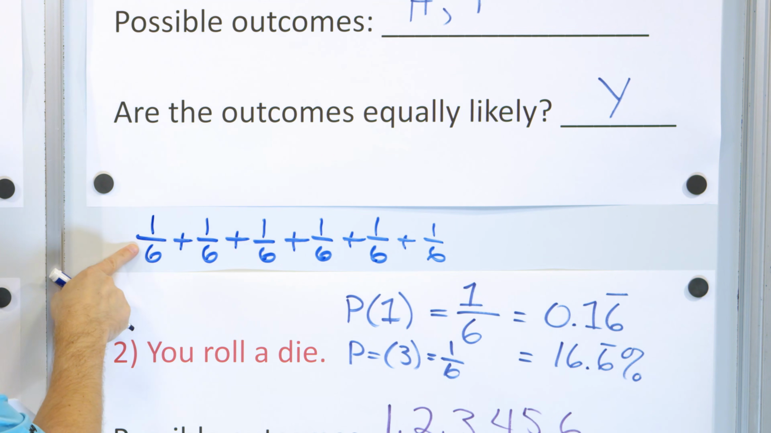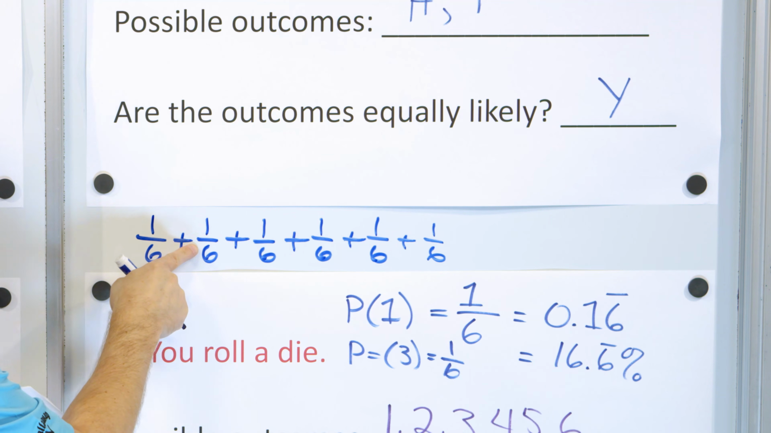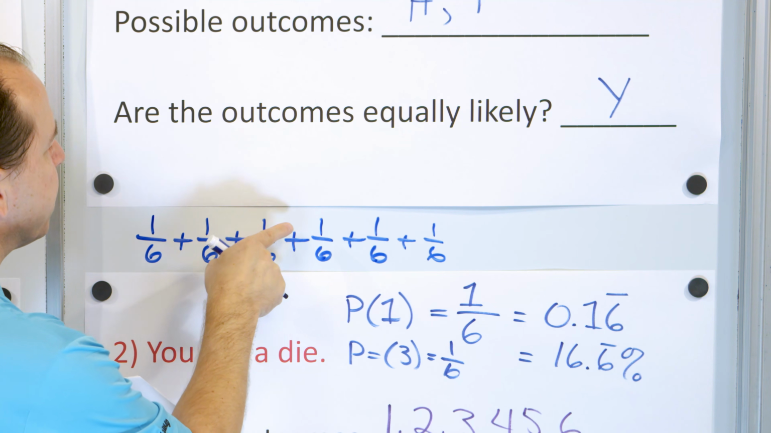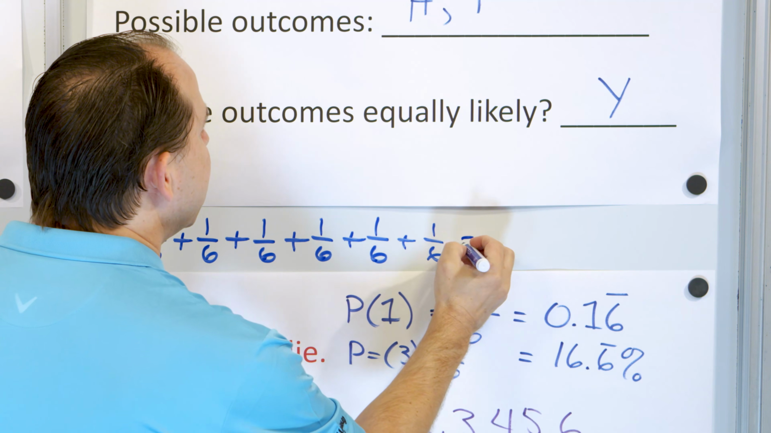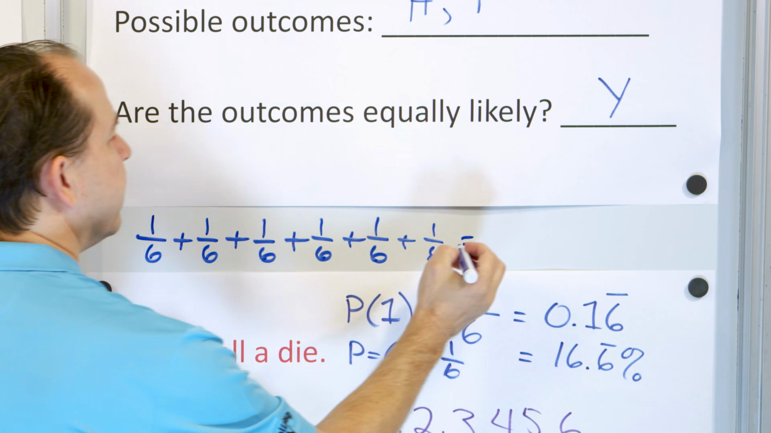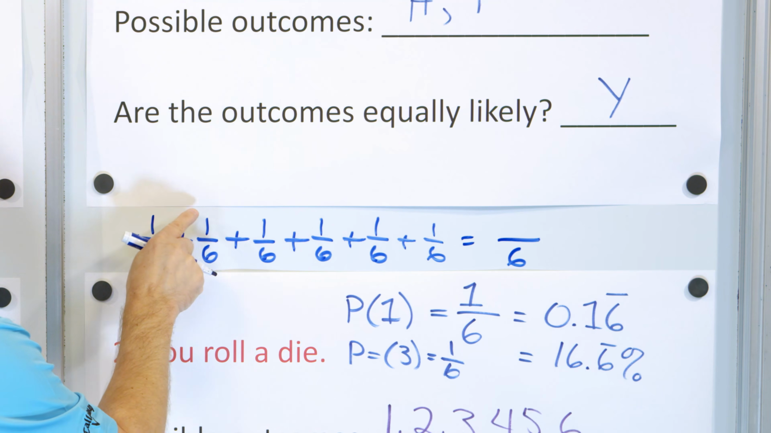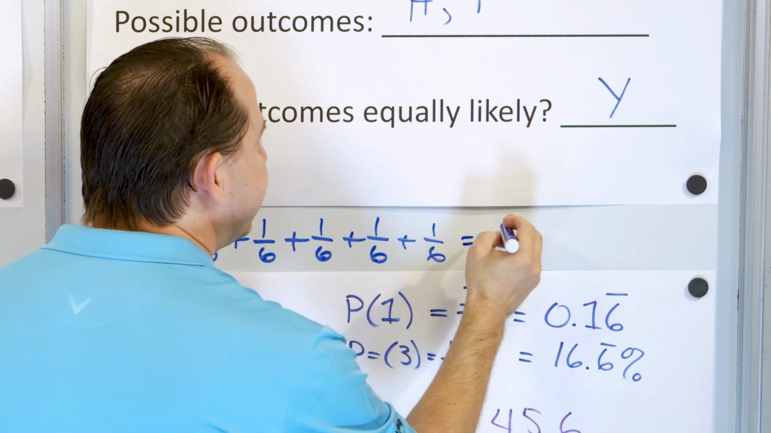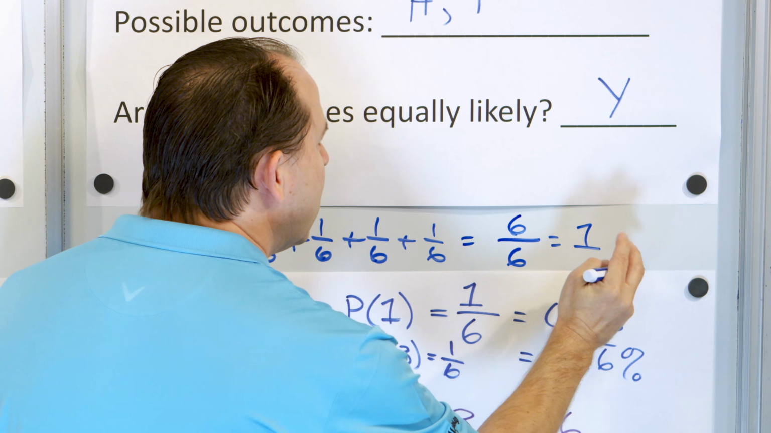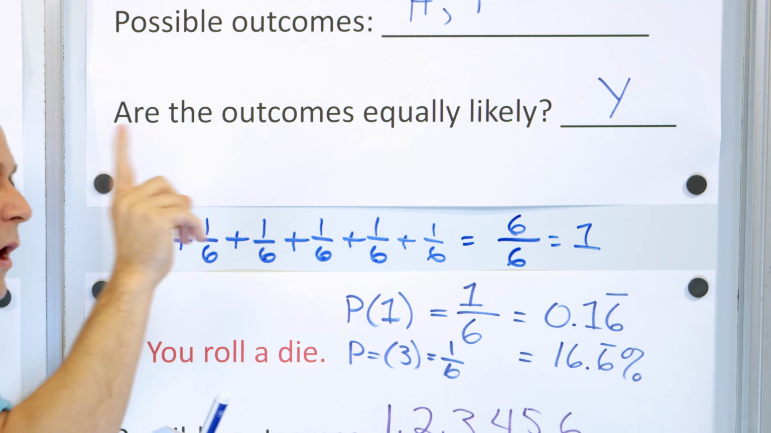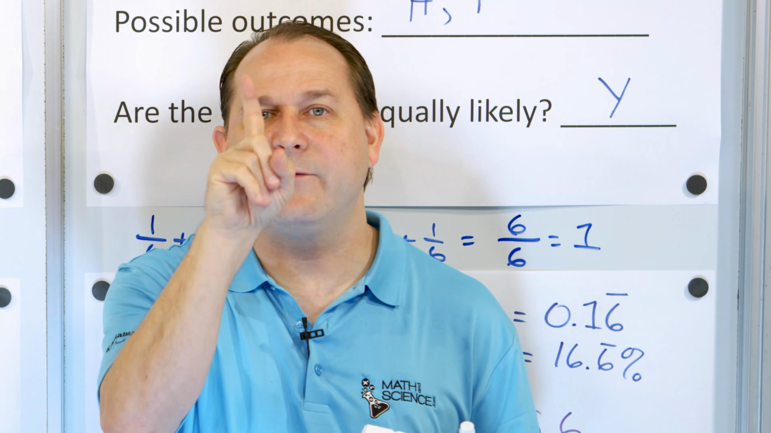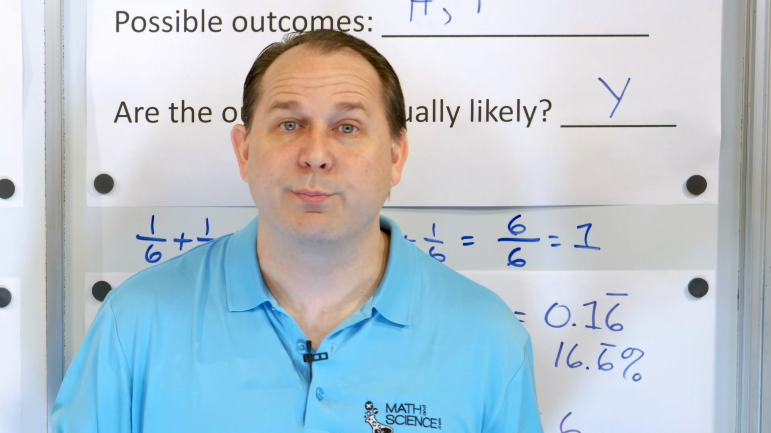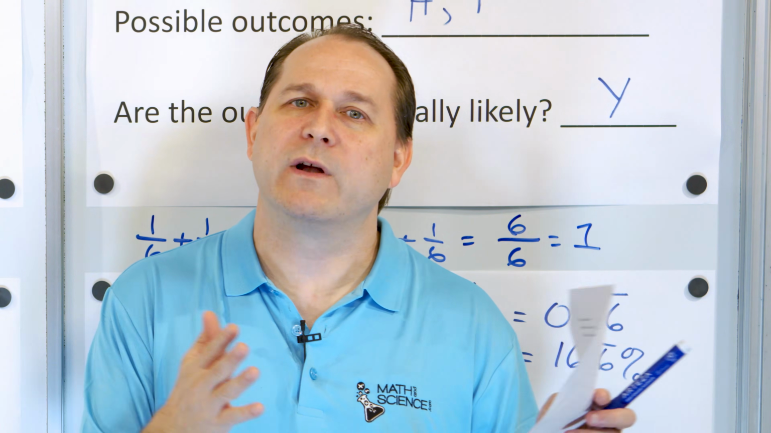Well, this is the probability of rolling a 1, the probability of rolling a 2, the probability of rolling a 3, the probability of rolling a 4, the probability of rolling a 5, the probability of rolling a 6. We have a common denominator. We keep it. 1 plus 1 plus 1, add those together, you get 6/6. 6/6 is 1. The probability of getting a 1, or a 2, or a 3, or a 4, or a 5, or a 6 is 1. That means 100%. We're guaranteed to get one of these outcomes.